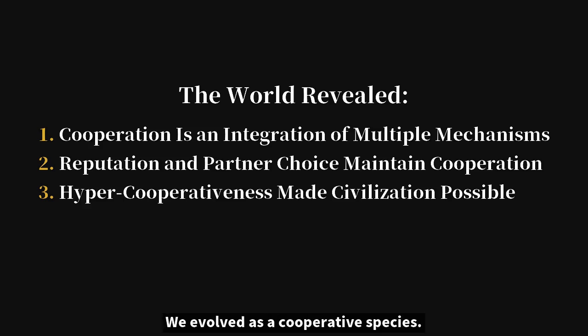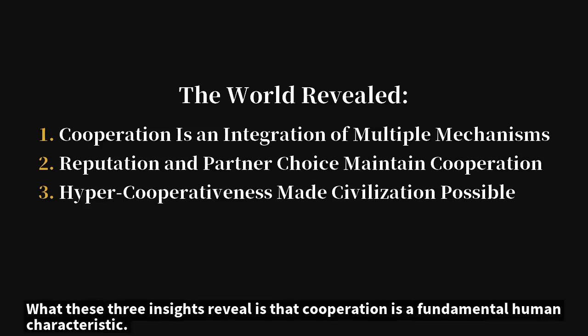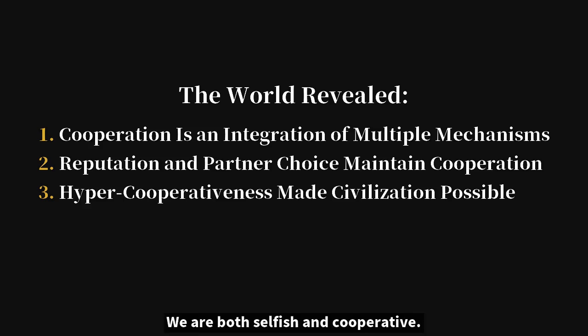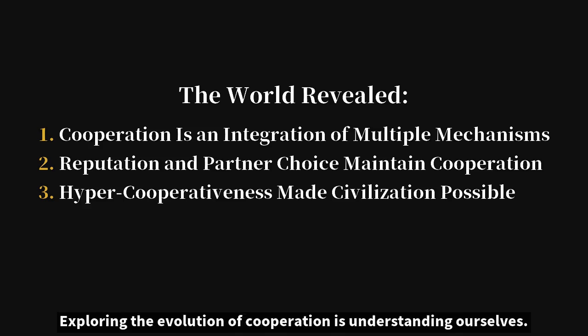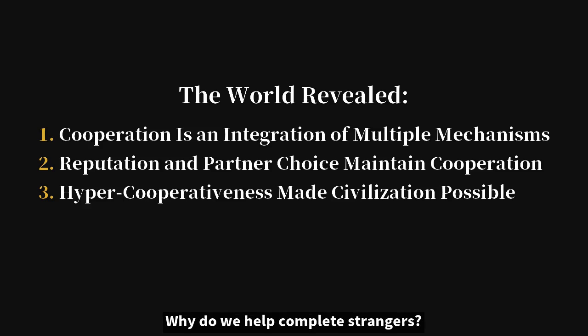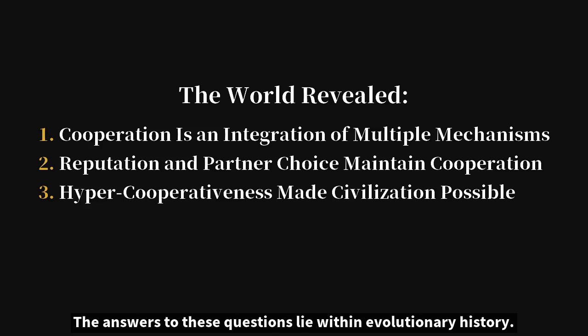We evolved as a cooperative species. What these 3 insights reveal is that cooperation is a fundamental human characteristic. We are both selfish and cooperative. This very contradiction is what makes us human. Exploring the evolution of cooperation is understanding ourselves. Why do we help complete strangers? Why don't we tolerate unfairness? The answers to these questions lie within evolutionary history.